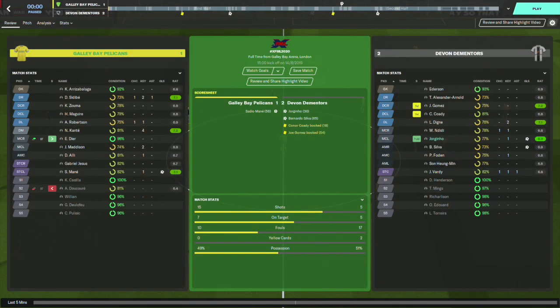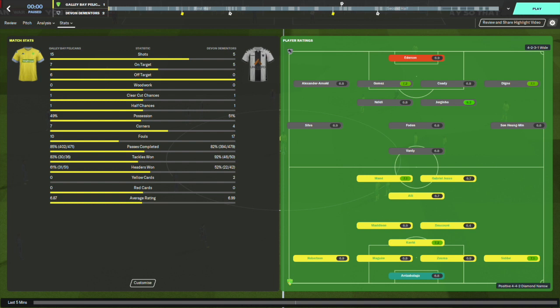And that is the full-time score. Galley Pelicans 1, Devon Dementors 2. Not a great deal of action in that one. A cracking goal by Jorginho, a really nice equaliser, a well-worked team move from Mane, and then a slightly fortunate finish, build-up to the goal, and finished with a plum by Bernardo Silva. Full-time, Galley Pelicans 1, Devon Dementors 2.